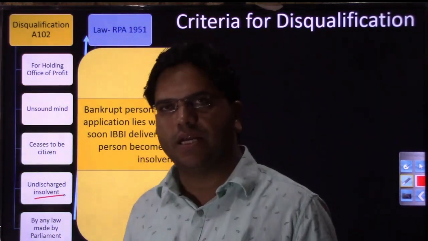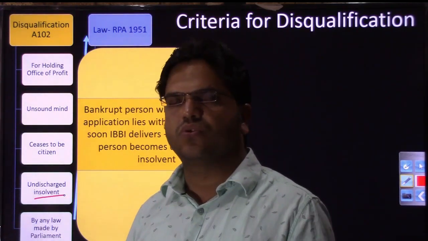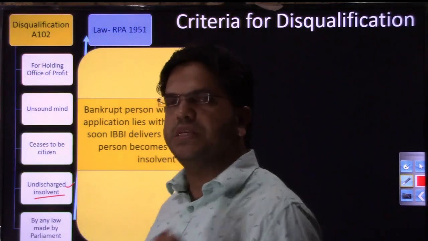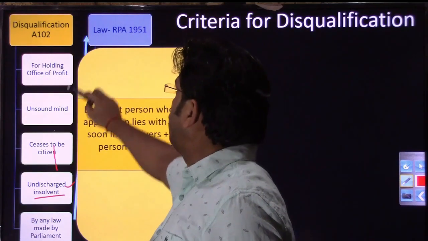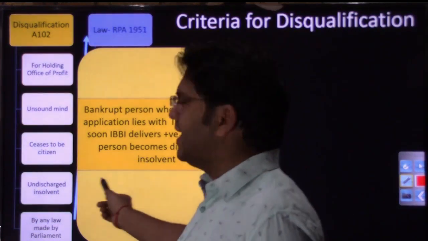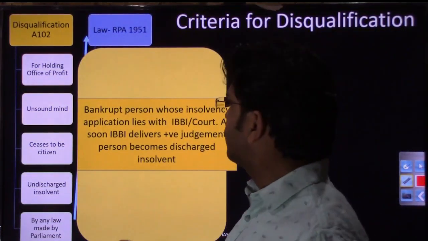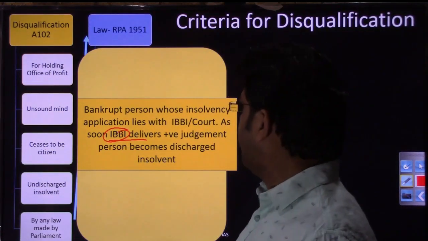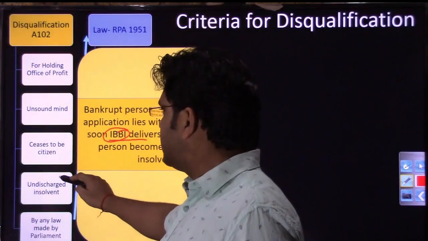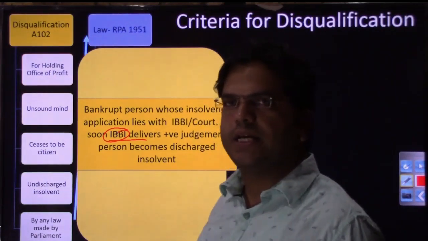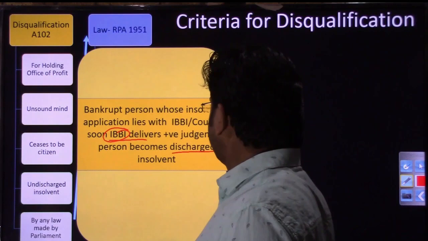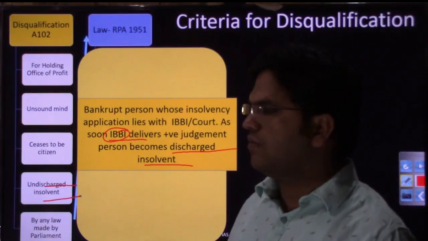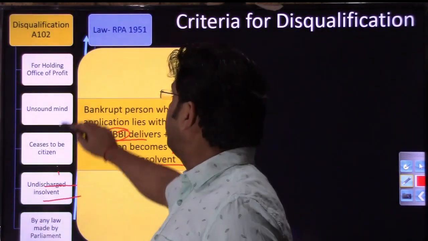Now what option does Vijay Mallya have? He can file a case in the Supreme Court and cite his grounds, that on so and so grounds I am unable to pay, I have been running at a loss, and so on. Right now, decisions on such defaults are taken by the IBBI, the Insolvency and Bankruptcy Board of India. If the court or IBBI finds that the grounds he cited were correct, and that there were circumstances in which he could not pay, the court does have the power to declare him a discharged insolvent. But as soon as the bank declares him an undischarged insolvent, meaning a defaulter, that can be a ground for disqualification of that member.